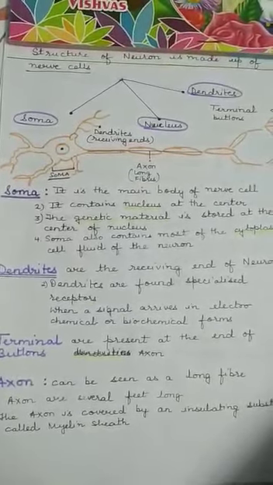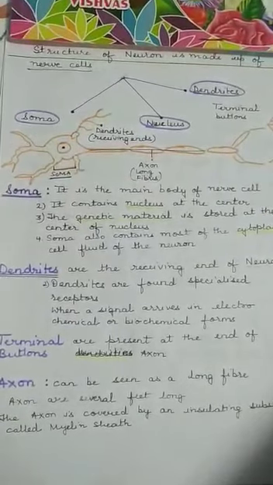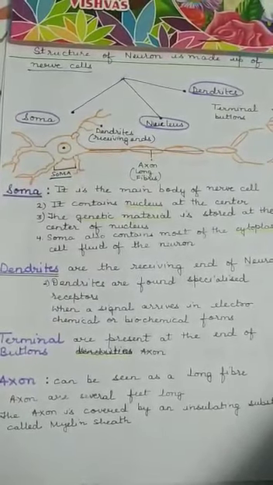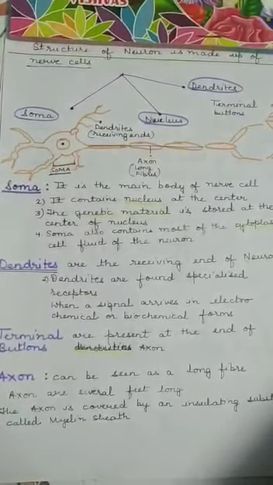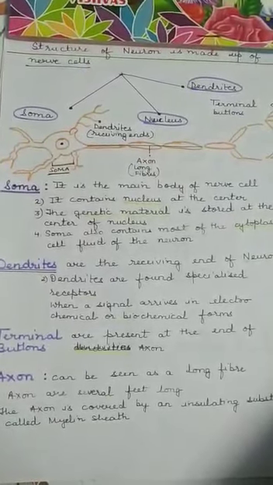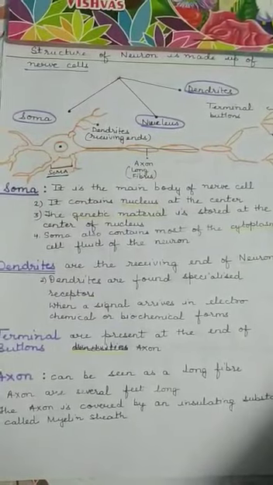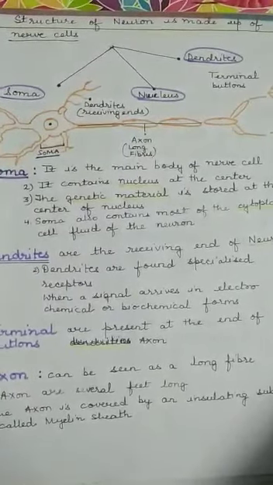Now children, talking about the terminal buttons, they are another part of the neuron. These buttons are present at the end of the axon. Axon can be seen as a long fiber. Axons are several feet long. Axon is covered by an insulating substance called the myelin sheath.